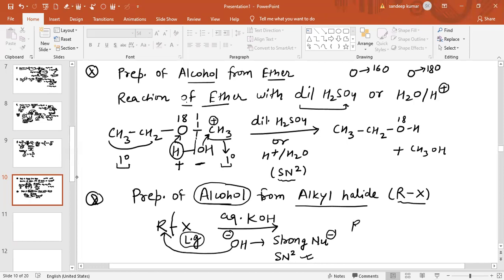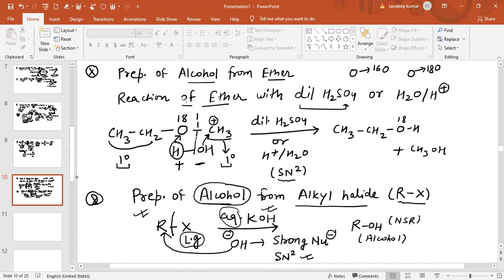So the product obtained is alcohol. Always remember, the reaction of alkyl halide with aqueous KOH, not alcoholic. See the difference between aqueous and alcoholic KOH. Aqueous KOH gives a nucleophilic substitution reaction, while alcoholic KOH favors elimination reaction.